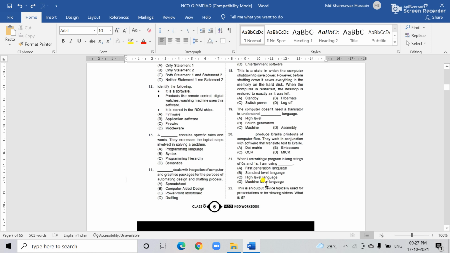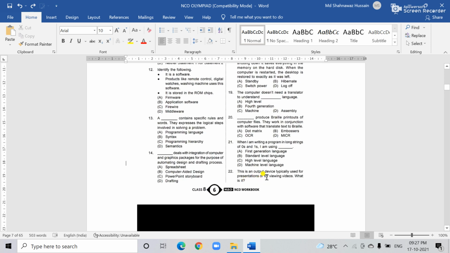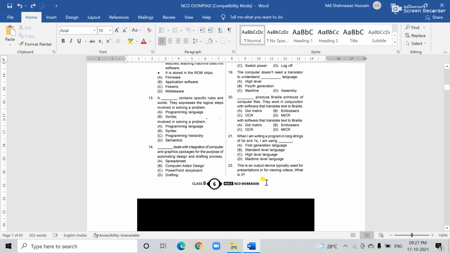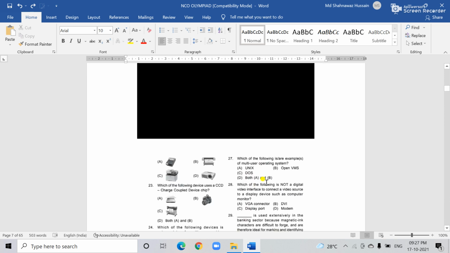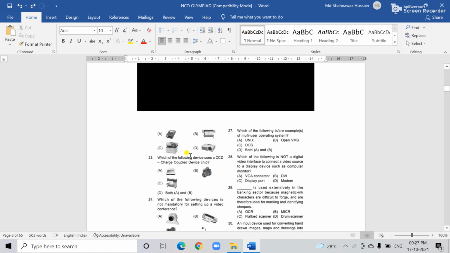Next is question number 22. This is the output device typically used for presentations, for viewing the video. What is it? See the options. There are four options: printer, projector, and some other devices. So which is the correct answer?